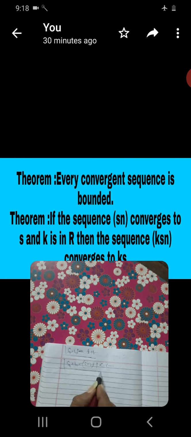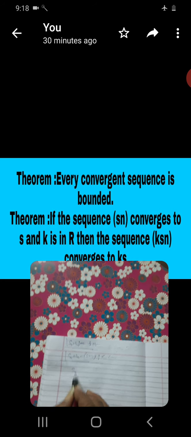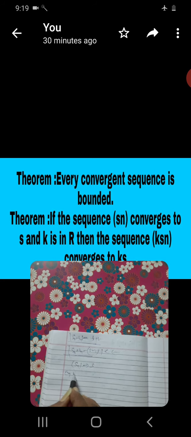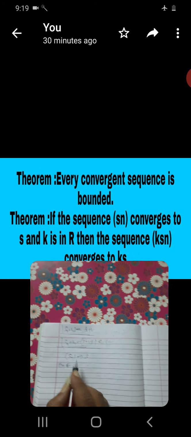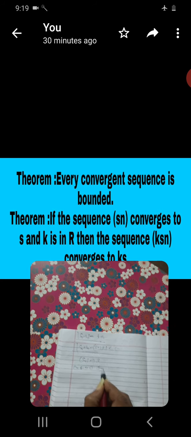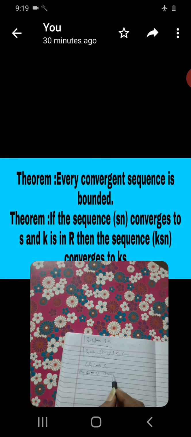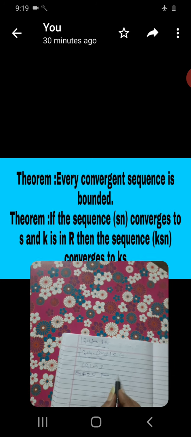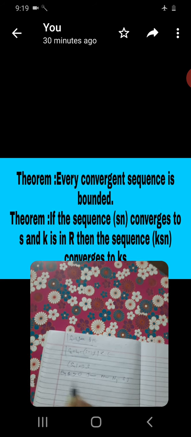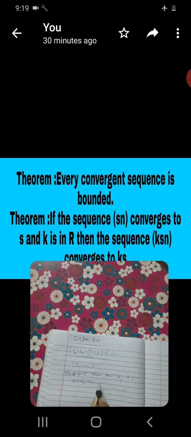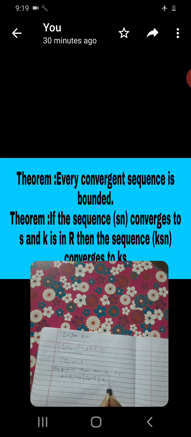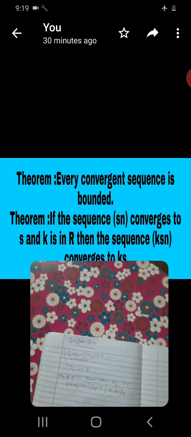It is enough to show this step. Here, Sn is convergent to S. By the definition of the limit of a sequence, for every epsilon greater than 0, there exists a number n1 such that n greater than n1 implies the absolute value of Sn minus S is less than epsilon by 2.